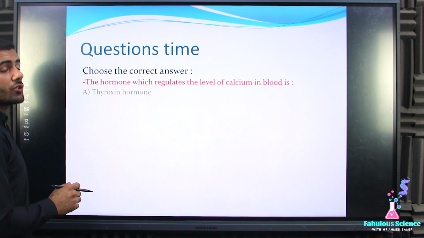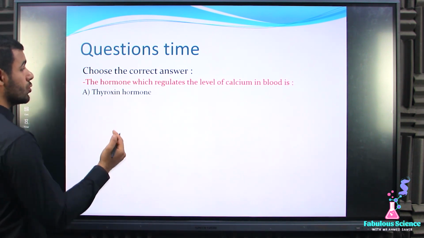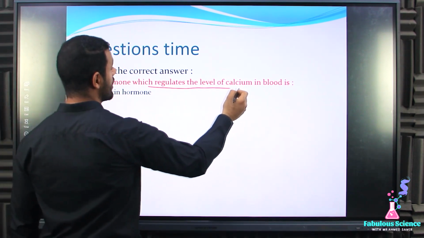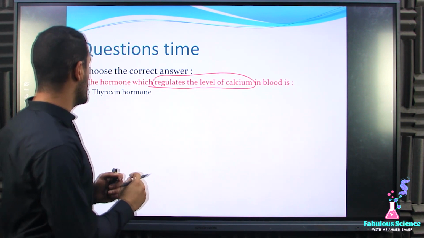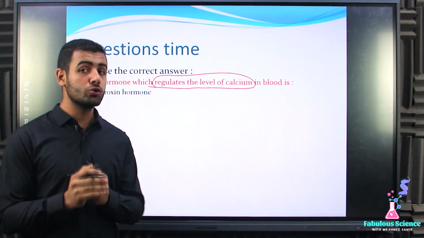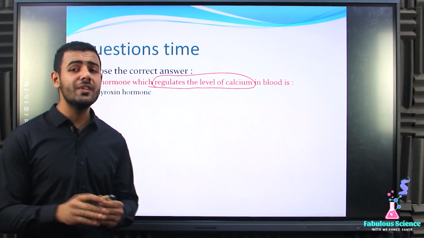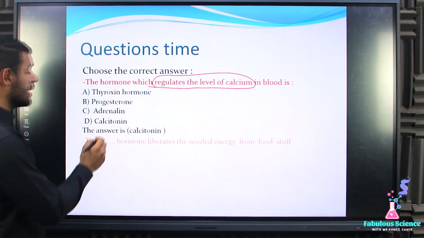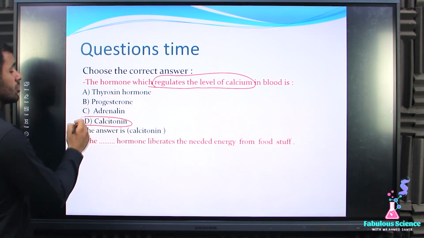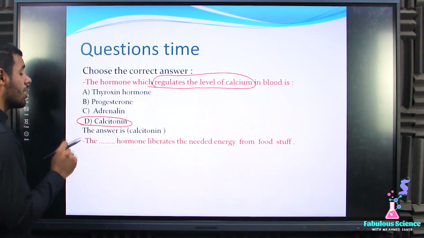It also says choose the correct answer. The hormone which regulates the level of calcium. Let's make a quick revision. Which hormone controls the level of calcium in our body? Of course, it will be the calcitonin hormone. So the calcitonin hormone is the hormone that controls the level of calcium in our body.